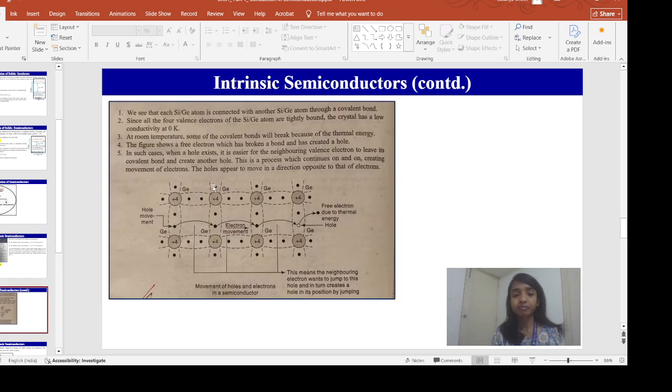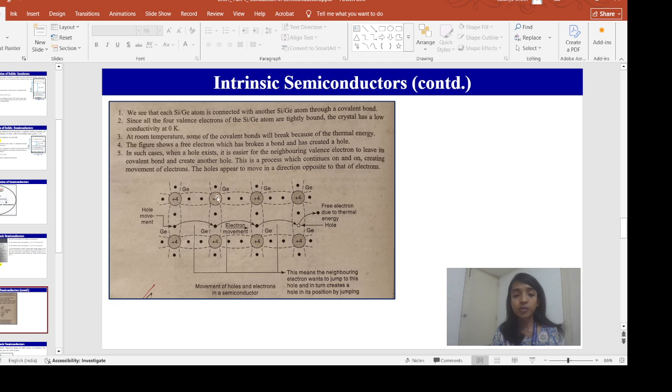You can take either silicon or germanium, both have 4 valence electrons in their outermost shell. So this is the crystal structure of germanium. Each silicon or germanium atom is connected with another silicon or germanium atom through a covalent bond.